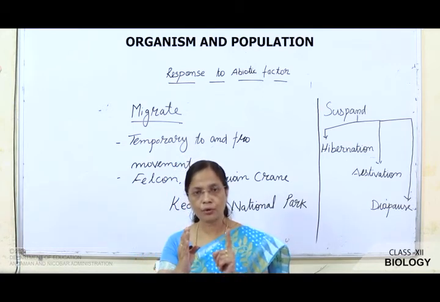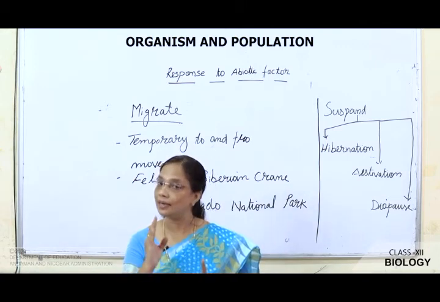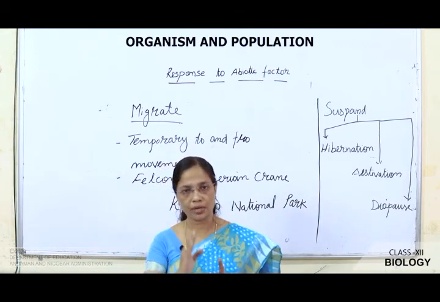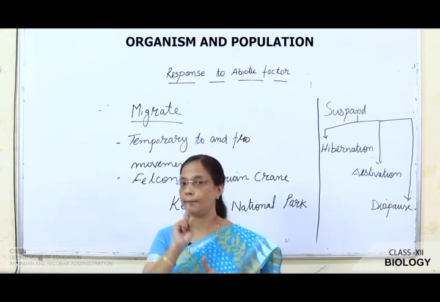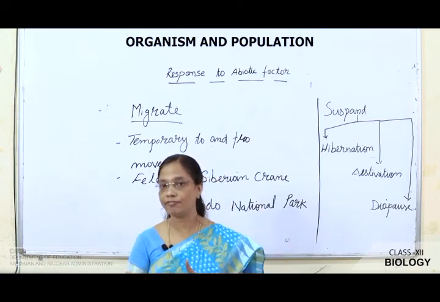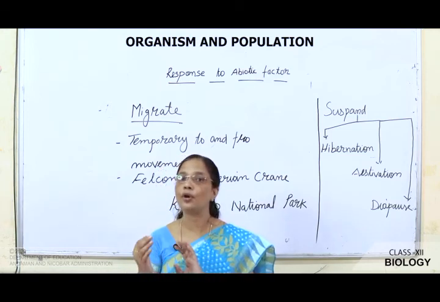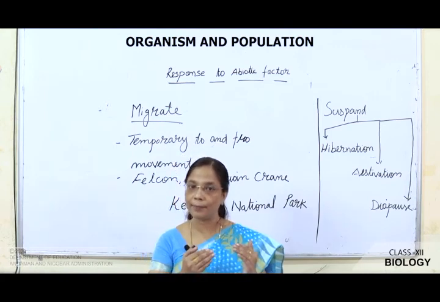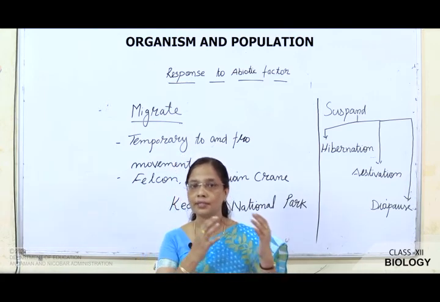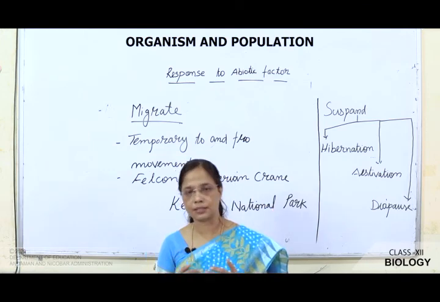These abiotic factors are very essential for the survival of the living organism. So, there is an interaction between biotic and abiotic factors. So, organisms respond according to the various environmental conditions, some acting as regulators, some as conformers, some migrate and some suspend.